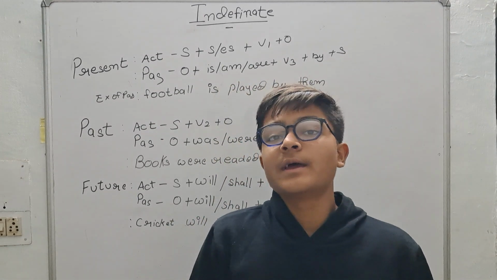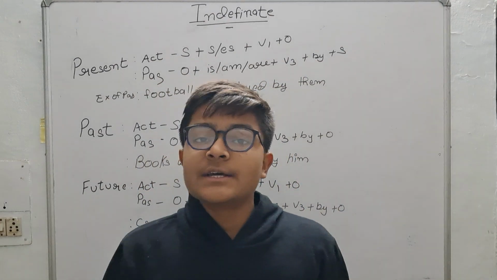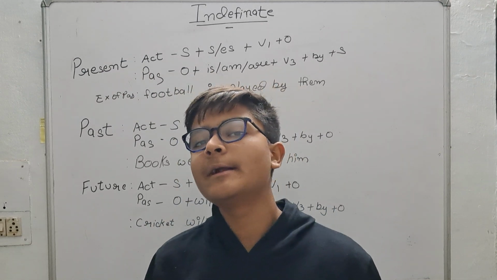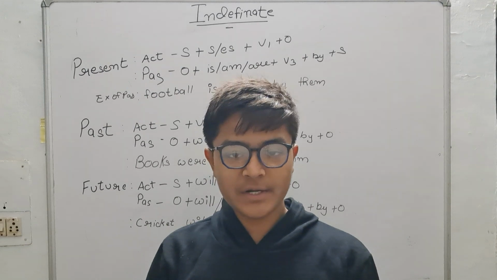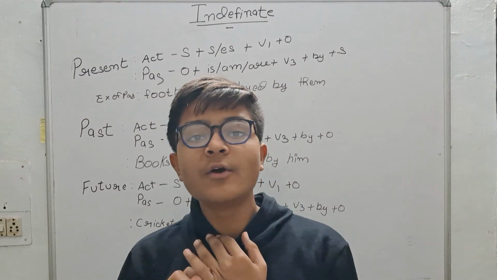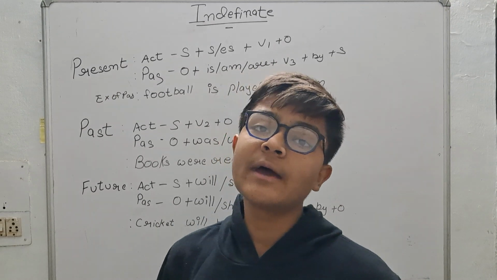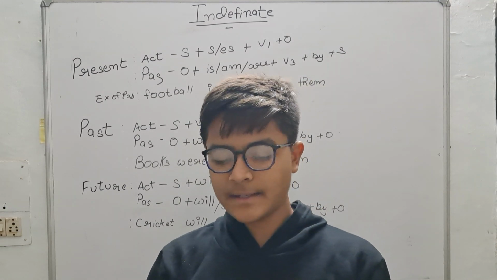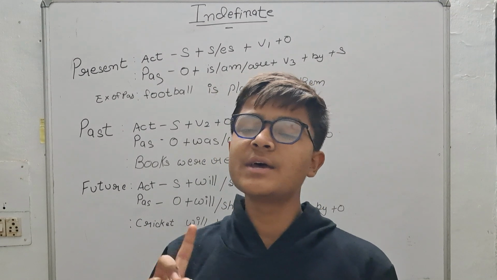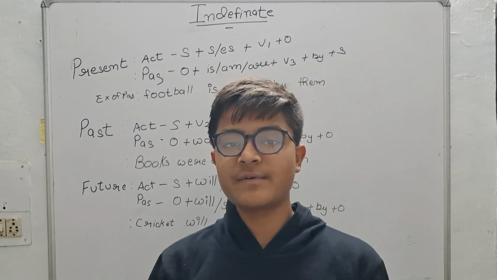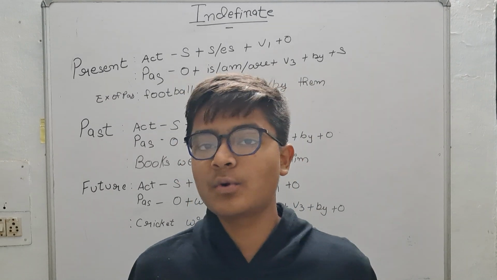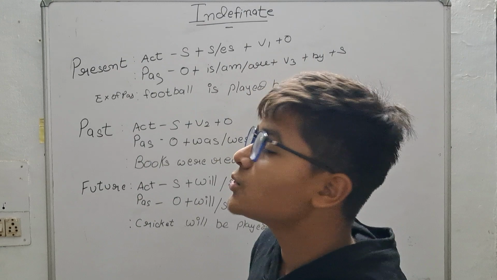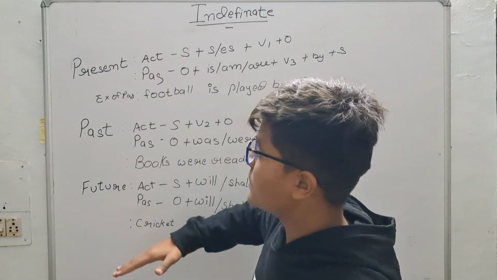In tense you have to learn 12 types of tense, but in active passive you don't have to learn 12 types. You don't have present perfect continuous, past perfect continuous and future perfect continuous. You don't even have future continuous tense. You have to just learn present, past, present continuous, past continuous, present perfect, past perfect, future indefinite and future perfect only. So you have to learn only 8 types of active passive. So let's begin.